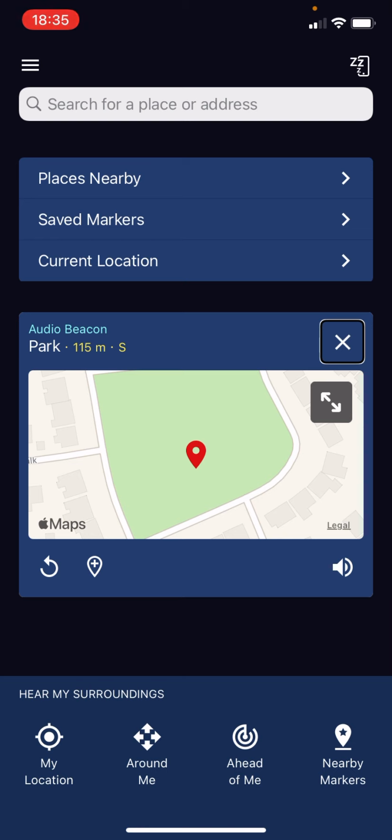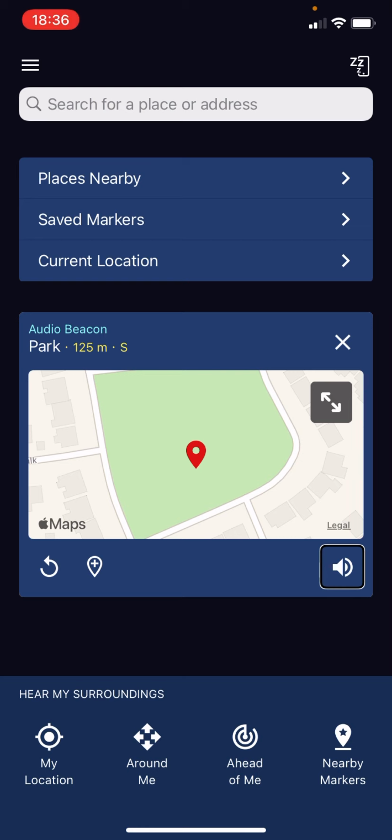So this chime sound is if you are facing in like a wrong direction, I think. So it guides you basically like this.